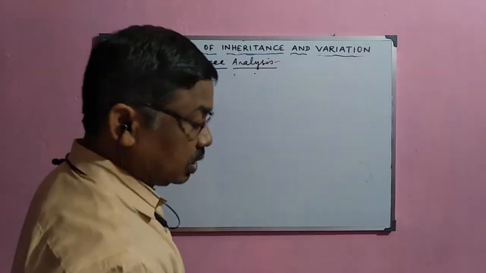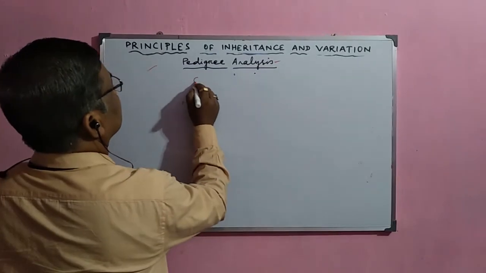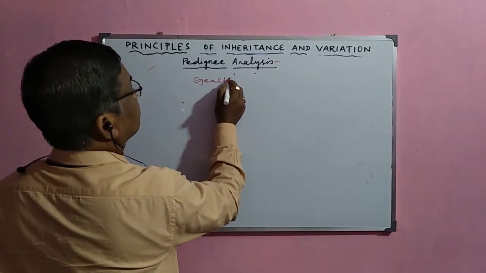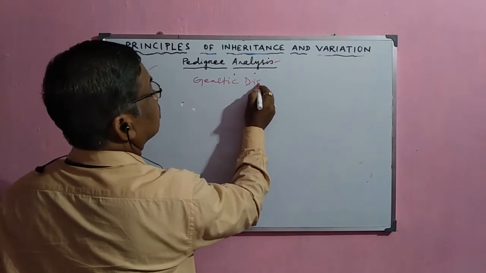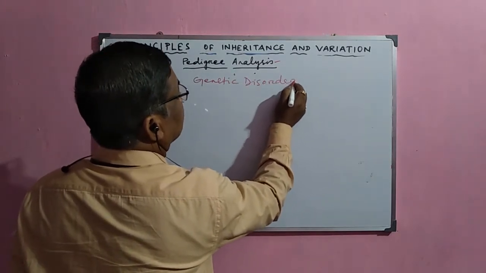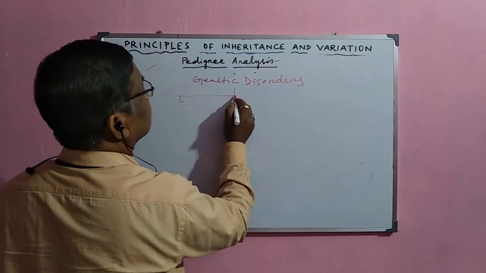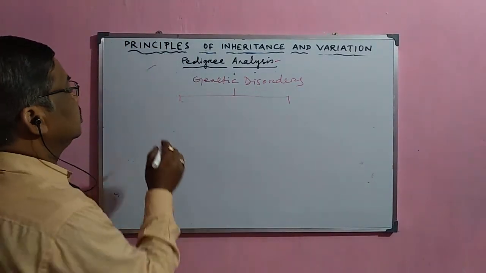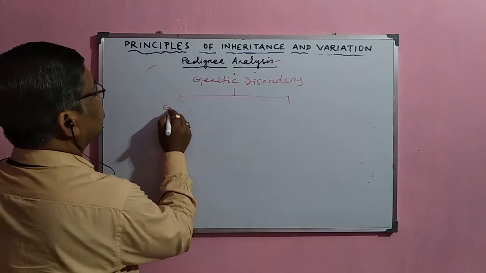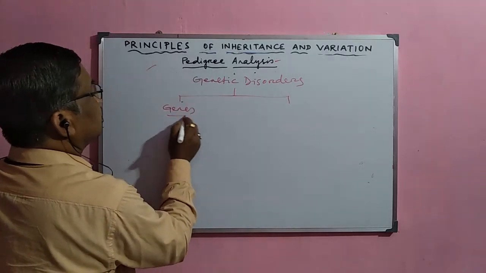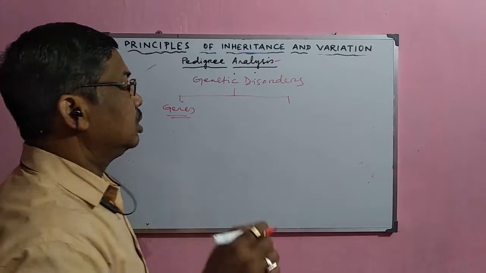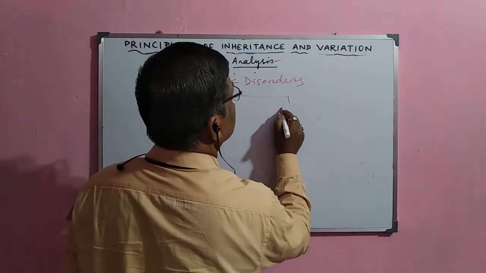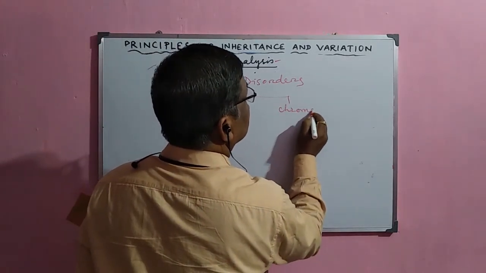So genetic disorders are of two types: either due to a defect in the genes, or due to a defect in the chromosomes.